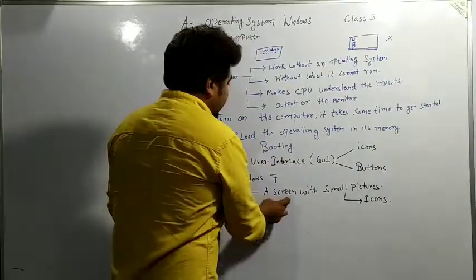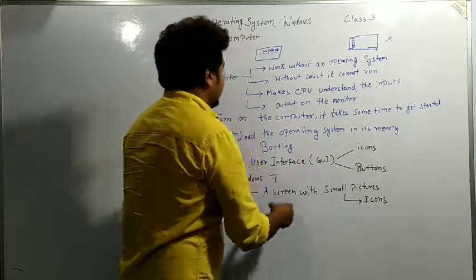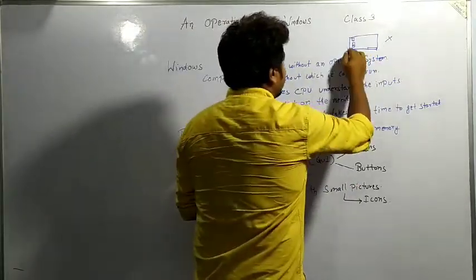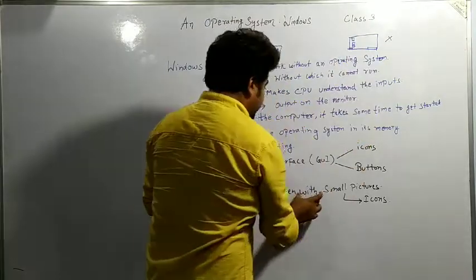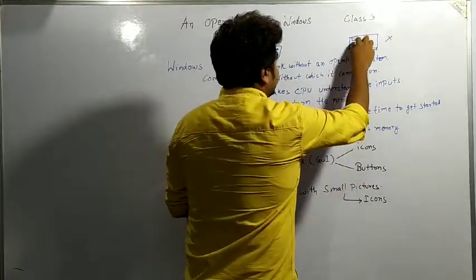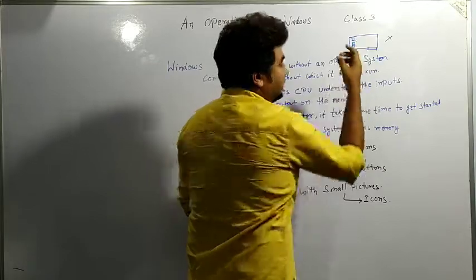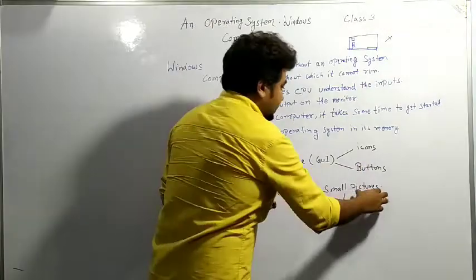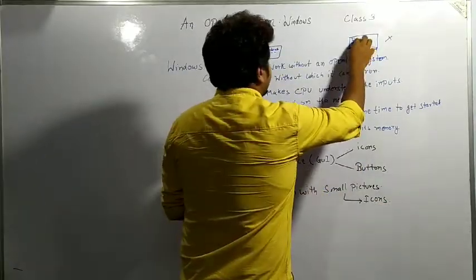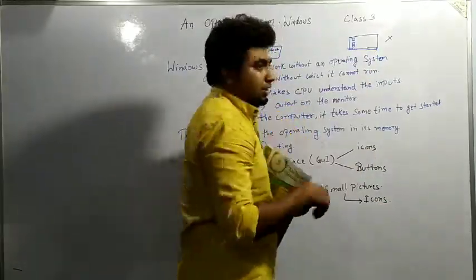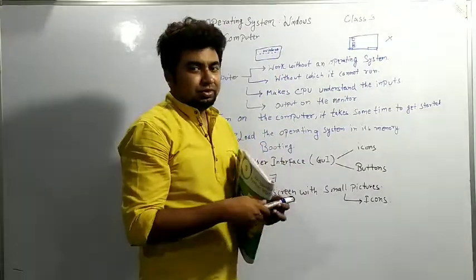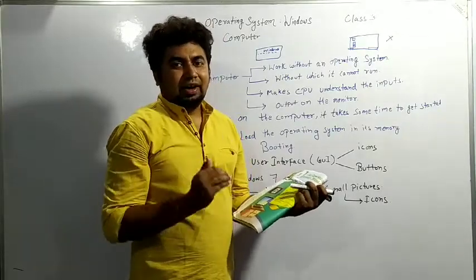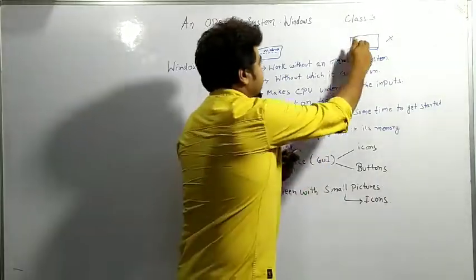A screen appears with small pictures as the computer starts. When this screen opens, small pictures, such as My Computer or small files, will be there on the screen. That picture is known as an icon. These are the pictures known as icons, and we will be studying and seeing this in the videos. We'll try to show you in the video what are called icons and what is called the desktop.